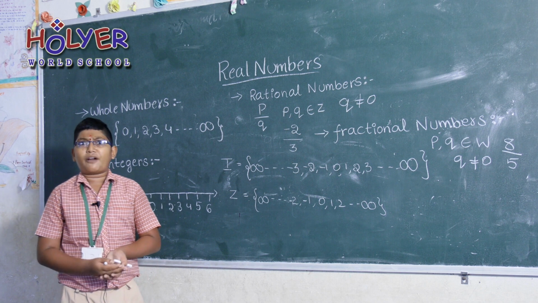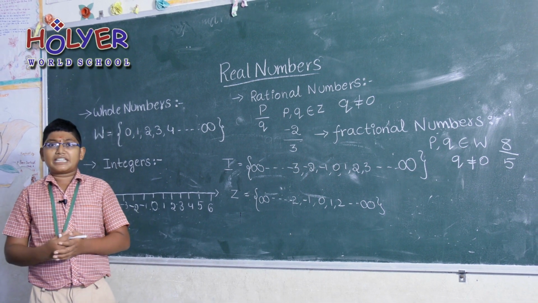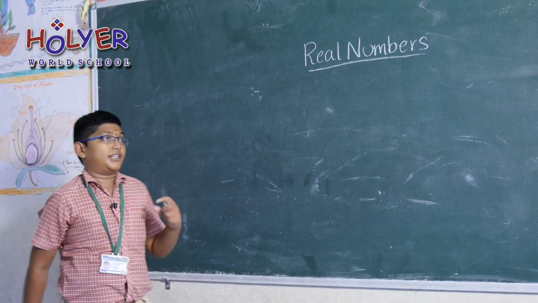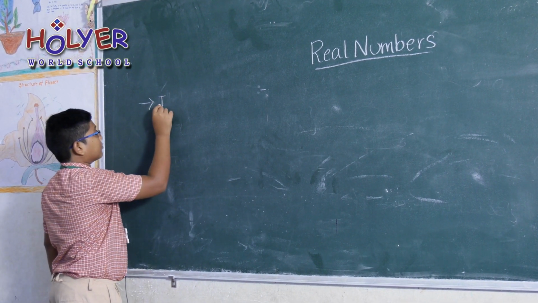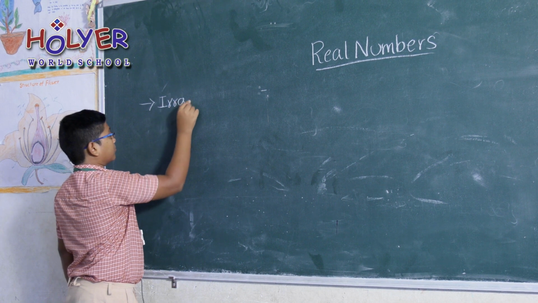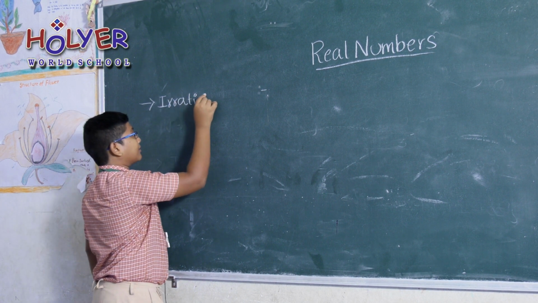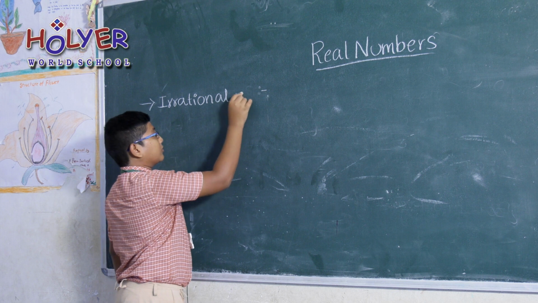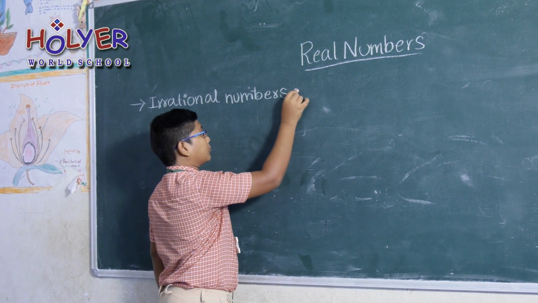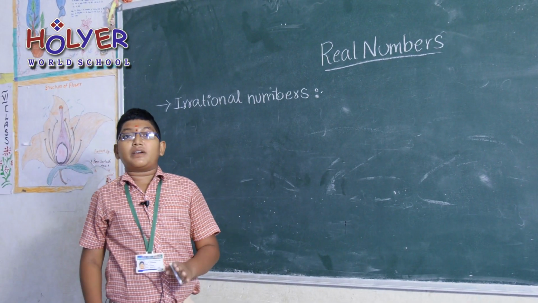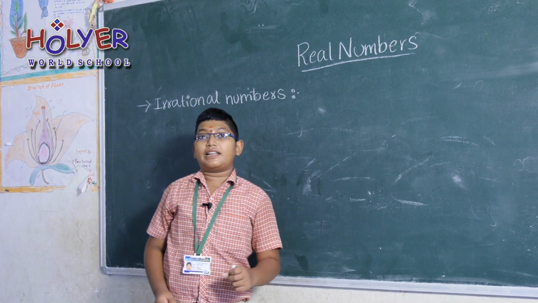Going into the next type of numbers, which is irrational numbers. Irrational numbers are quite opposite to rational numbers.